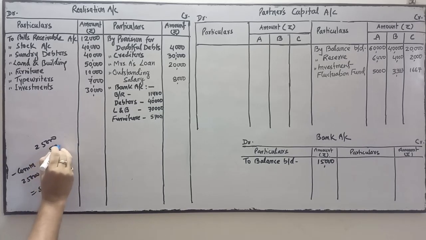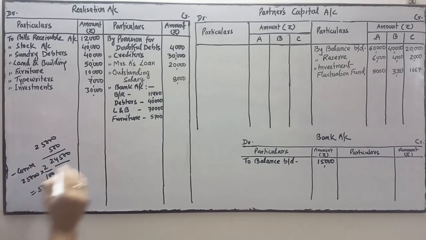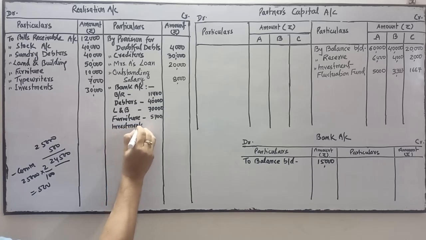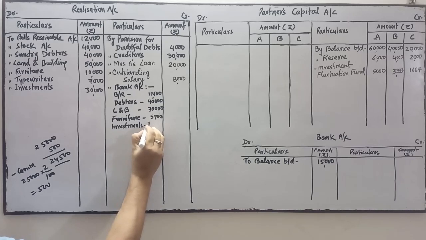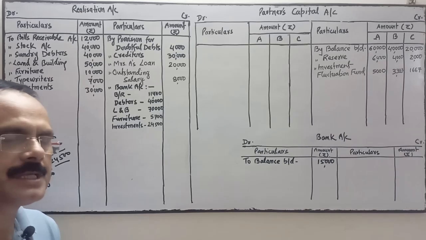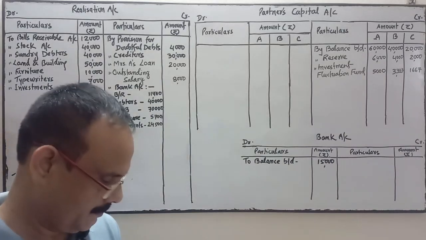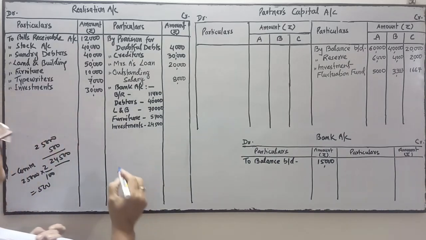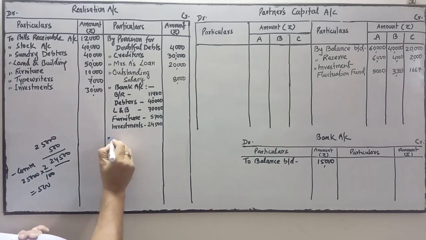So the final amount you are getting is 24,500. So you write over here investment 24,500, after deduction of commission given to the broker.